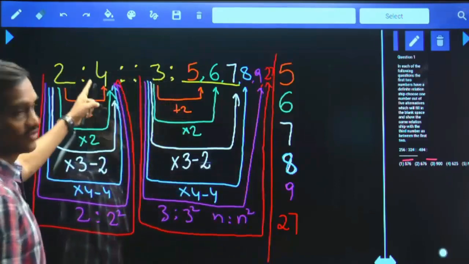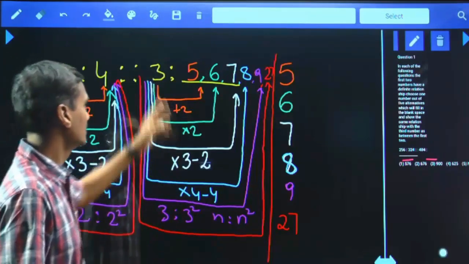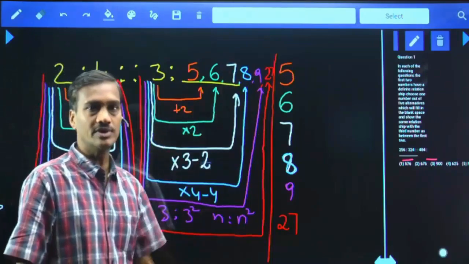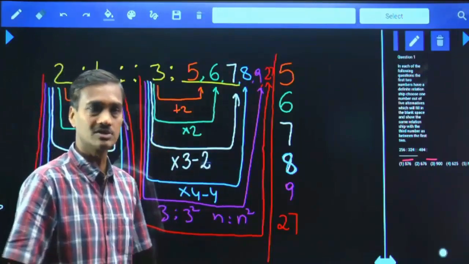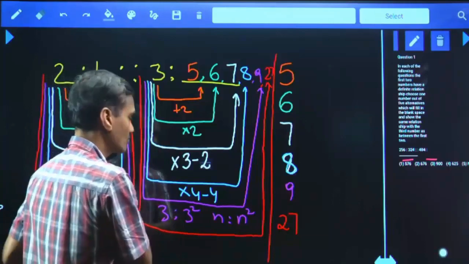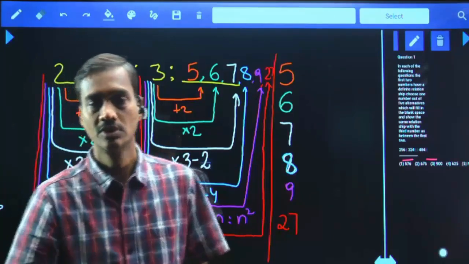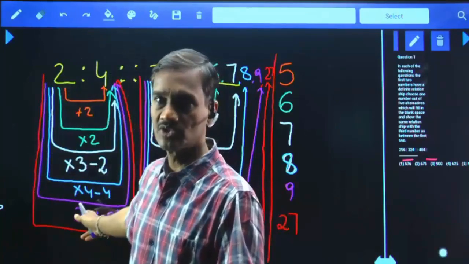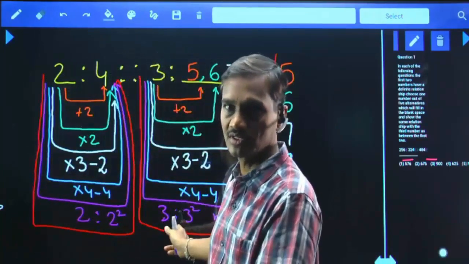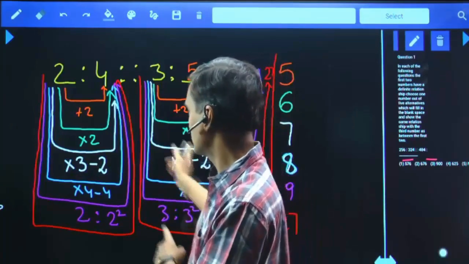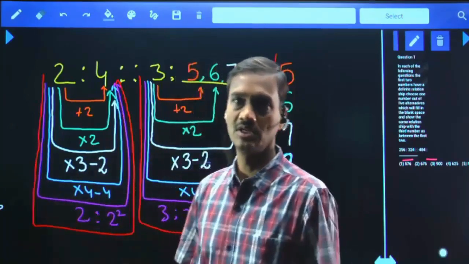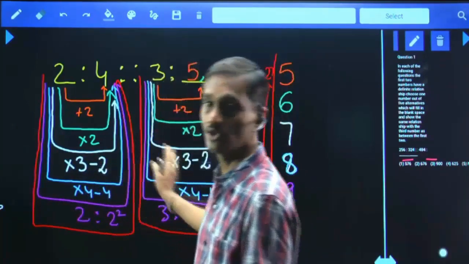2, 4 can be written as 2 square. 3, no, 27 is 3 cube. Can we apply that logic? Here we are applying 2 square. Here we are taking 3 cube. Can you take like that? No. If you are taking square here, if you apply square logic, here also it must be square logic. And if you are applying cube logic here, here also you must apply cube logic. But you cannot take square here and cube here.